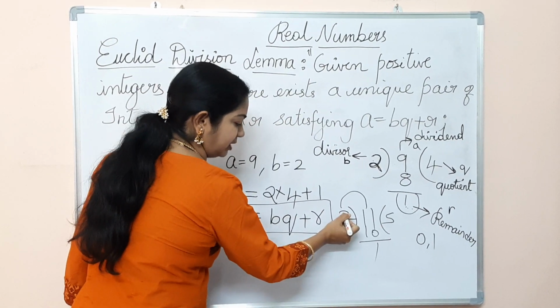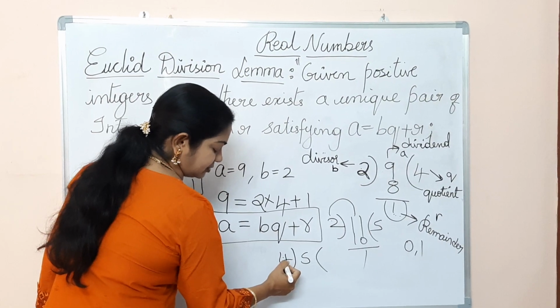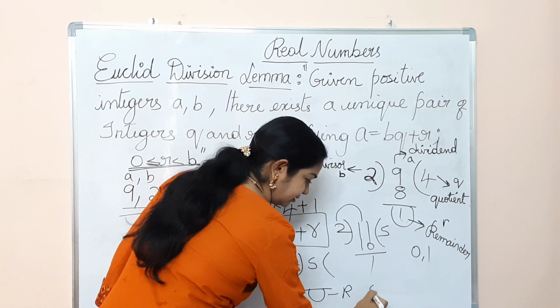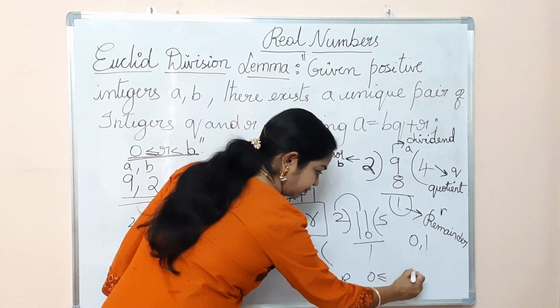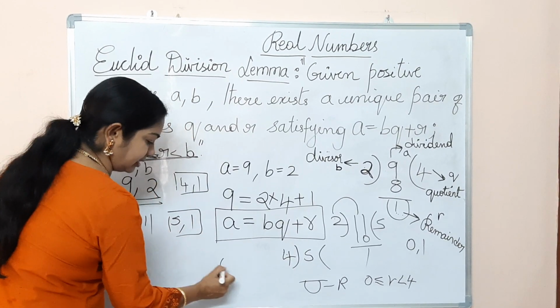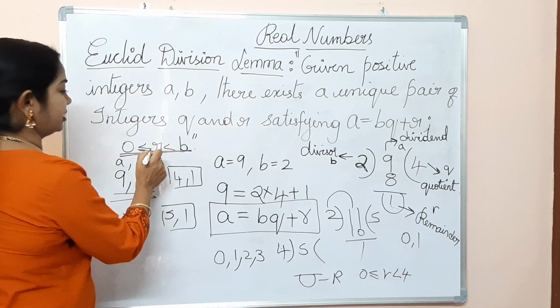In another case, if the b value is 4, our remainder should be less than 4. That means it can be 0, 1, 2 and 3. So this is an important condition.